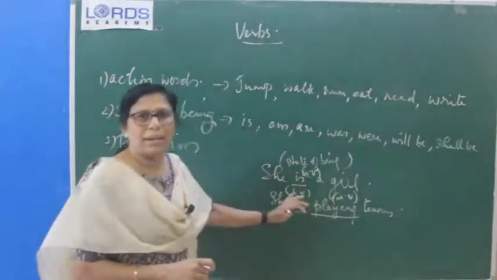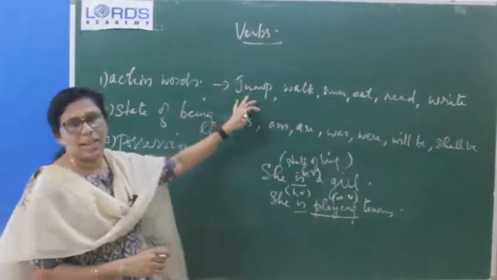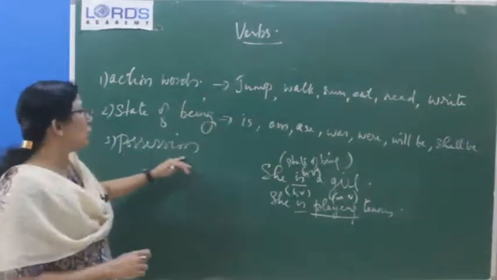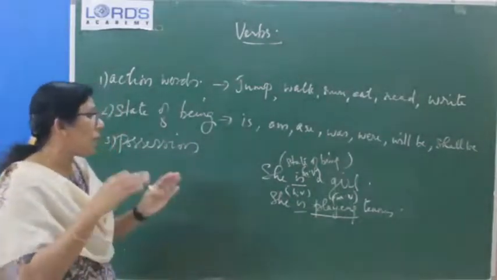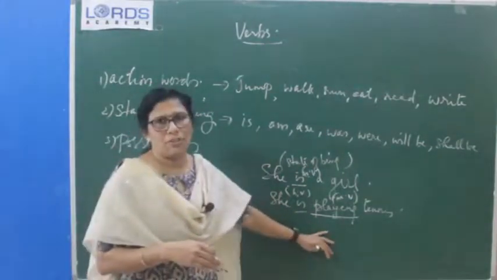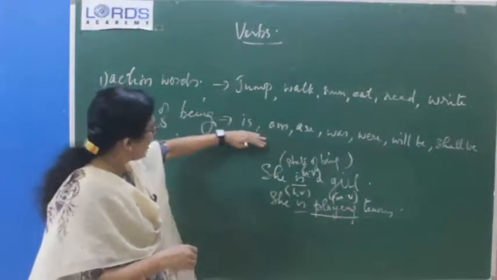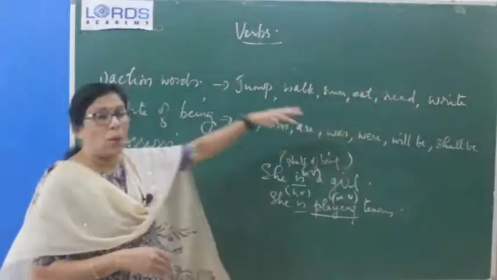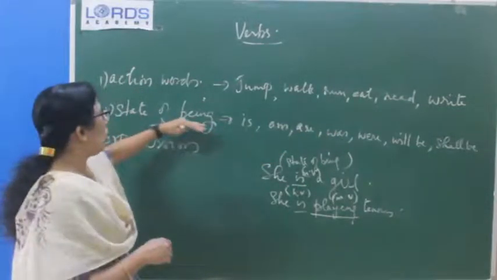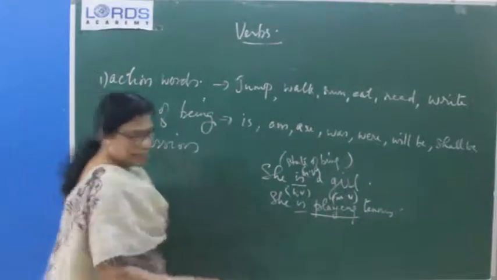So that is the main speciality of these state of being verbs. No other verbs have this speciality, action verbs or possession verbs. Possession verbs also can be used as helping verbs, that I will tell you, but not with ing forms. So here we can use state of being verbs as the main verb and also as helping verbs. When they are used as main verbs only, we will call them state of being verbs. Got it clear? Okay.